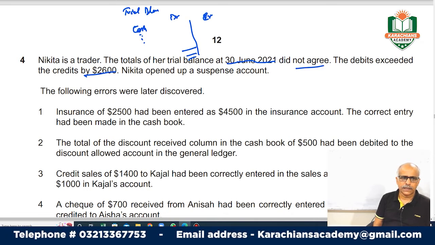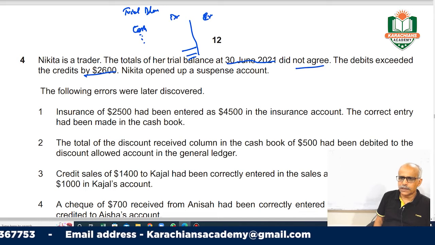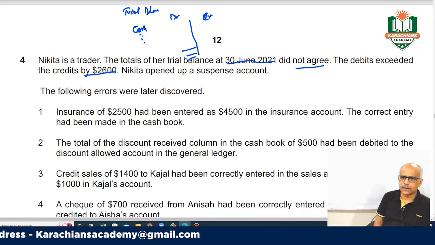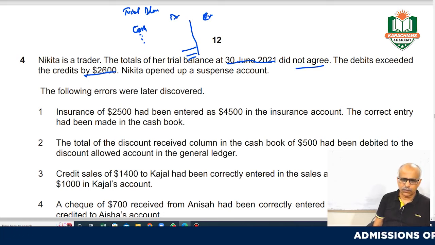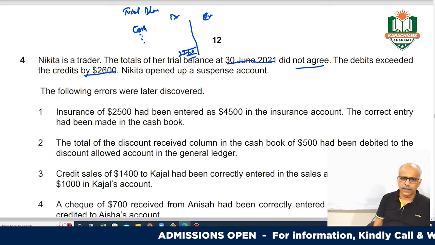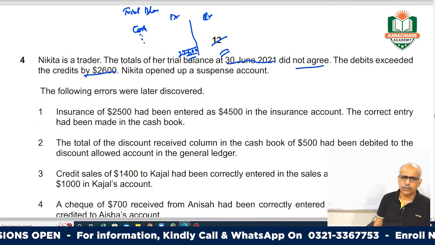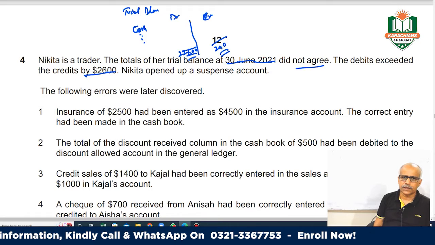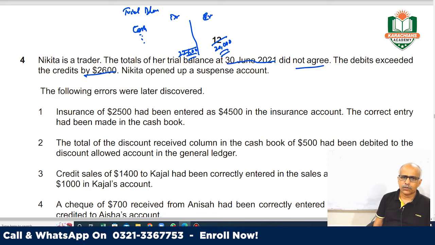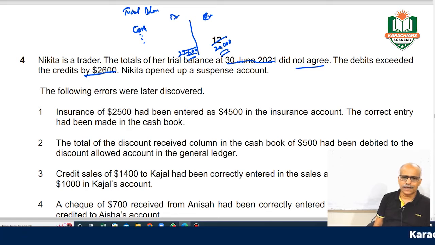They are saying the debits exceeded credits by 2600. Just for example, the debit side is appearing as 22,600 and the credit side is appearing as 20,000 only. So your debit is higher by 2600. It means your credit is short.